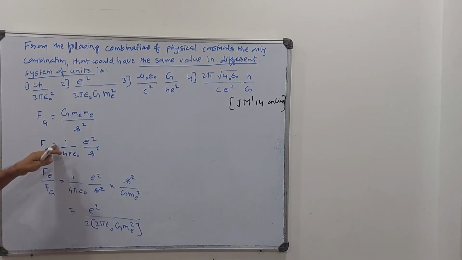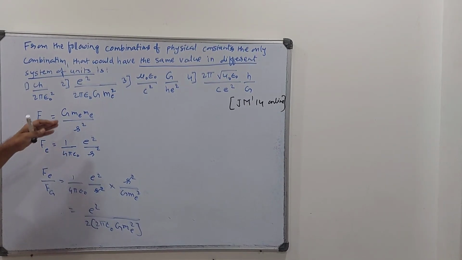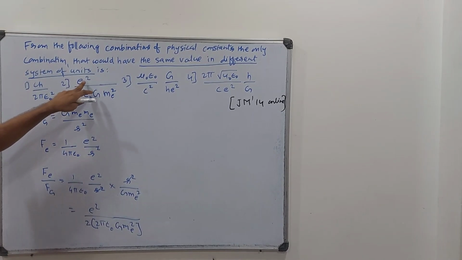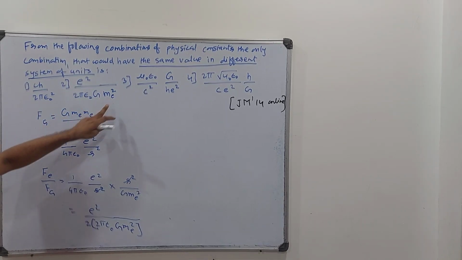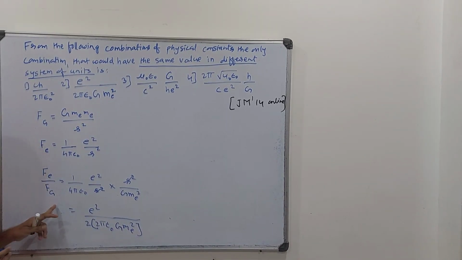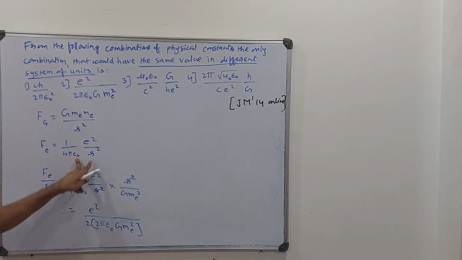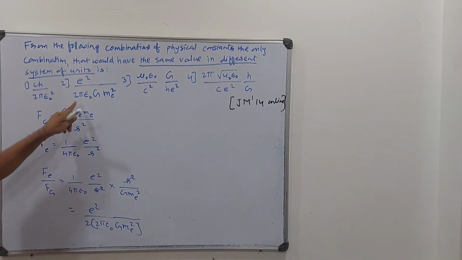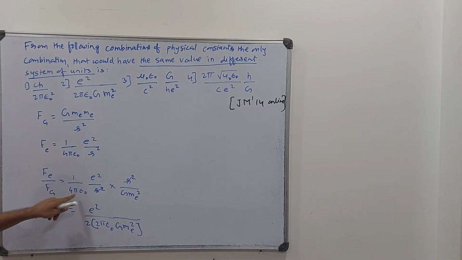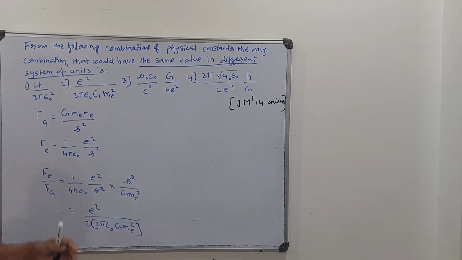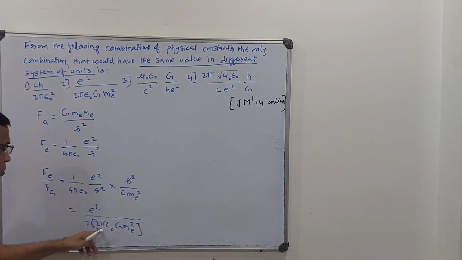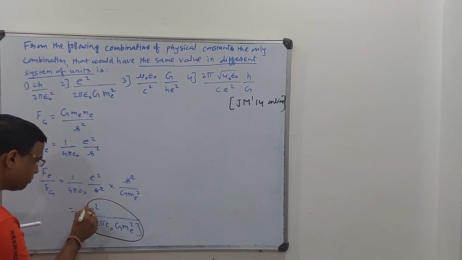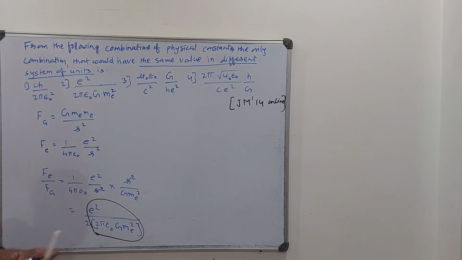So if I take the ratio of these two, I will get a unitless quantity. Let me figure out that this ratio is the same as that ratio. Consider E square in the numerator and G m m in the denominator, so I will pick F_E upon F_G. If I take the ratio, R square gets cancelled. Here we require 2 pi in the question, and here they have given 4 pi. Since 2 pi or 4 pi is a constant, I can write it as 2 times 2 pi, because I have to match this with the option. So see, this is E square upon 2 pi epsilon 0 G m square.